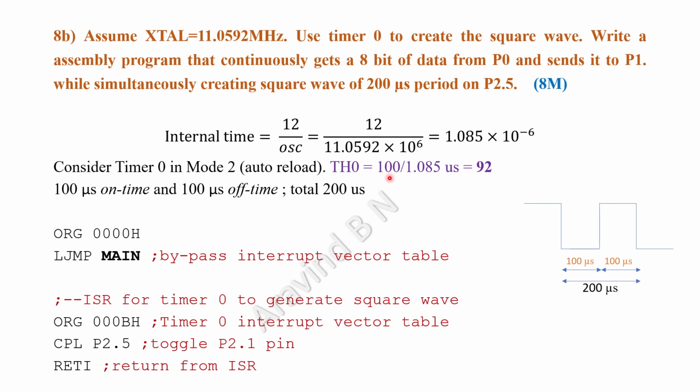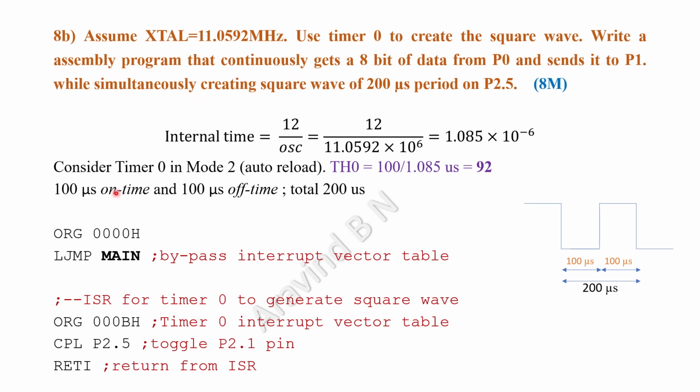So how much time do we require? That is being written over here. Then the total count value required is being represented over here. So 92 is the count value that needs to be loaded to the TH0 in order to generate a delay of 100 microseconds. Right? So now getting into the program.